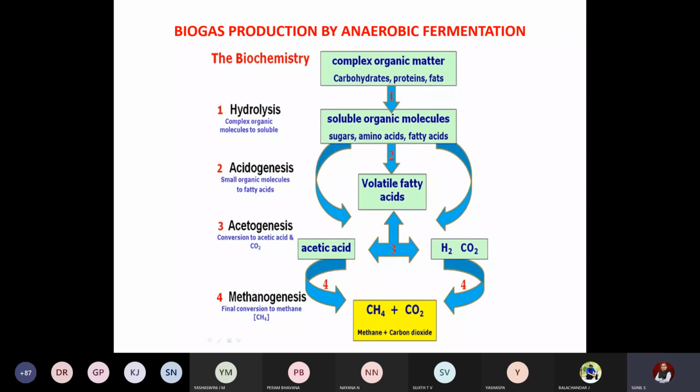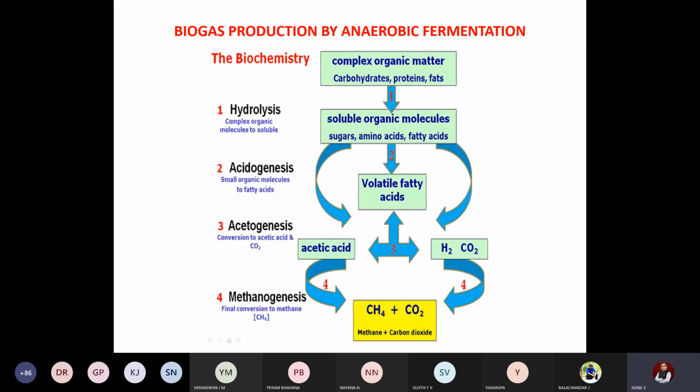What are the different processes that take place in a fermentation? There are 4 steps. First, hydrolysis reaction takes place, where complex organic molecules are converted to simple substances. Then acidogenic reactions take place, wherein fat is converted to fatty acids. Then the acetogenesis reaction takes place, where acetic acid, hydrogen and carbon dioxide are formed. Then the methanogenesis reaction takes place, where hydrogen and acetic acid combine to form methane, and carbon dioxide is released.